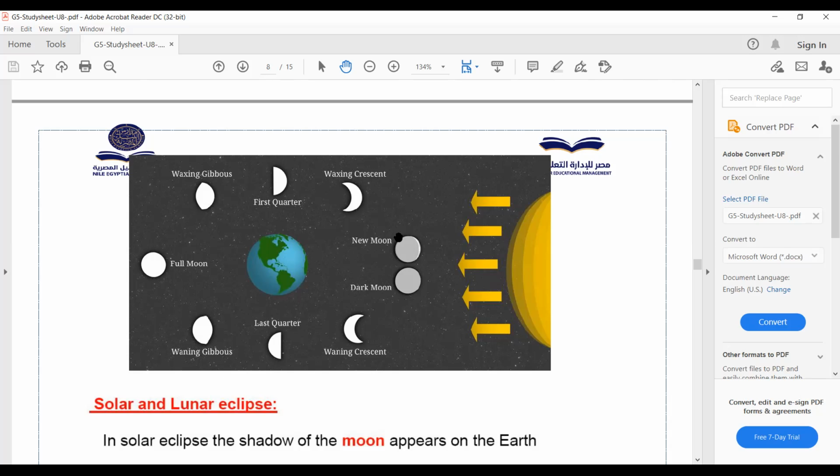The first stage is called waxing, and the second stage is called waning. We have waxing crescent and waning crescent, first quarter and last quarter, waxing gibbous and waning gibbous. So, full moon, waning gibbous, last quarter, waning crescent, and new moon again to start a new lunar month, and so on. Let's go to the simulation to discuss it in more detail.